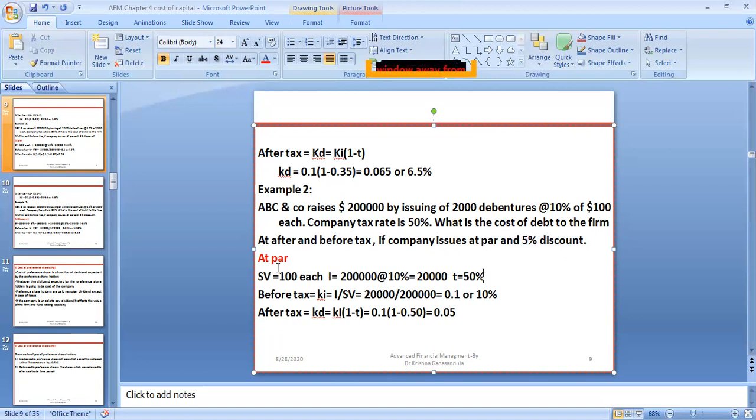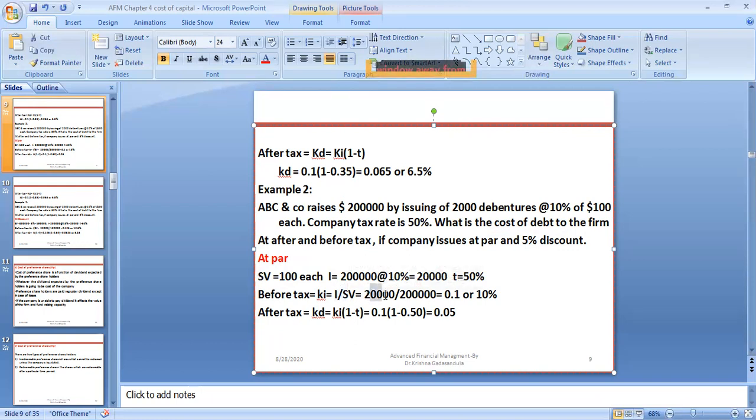First, at par, the sale value is 100 each. I is equal to 200,000 into 10%, which means 20,000 interest. T is equal to 50%. Before tax, the formula for KI is I by SV.